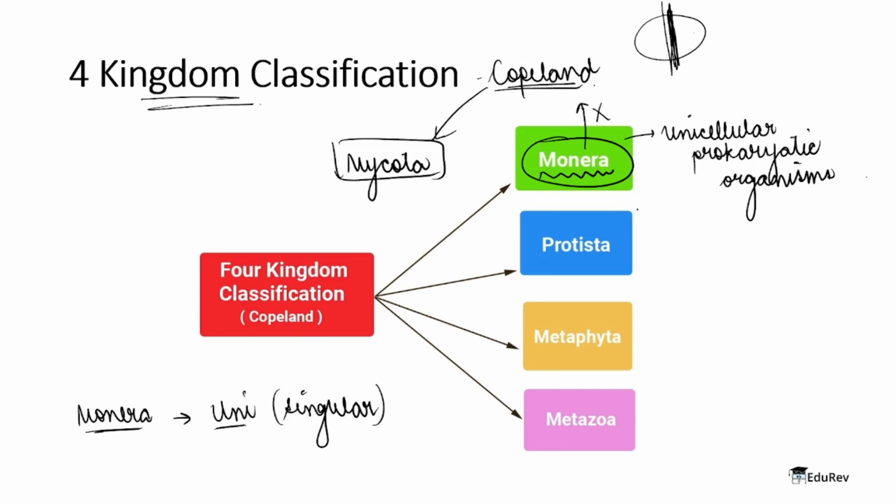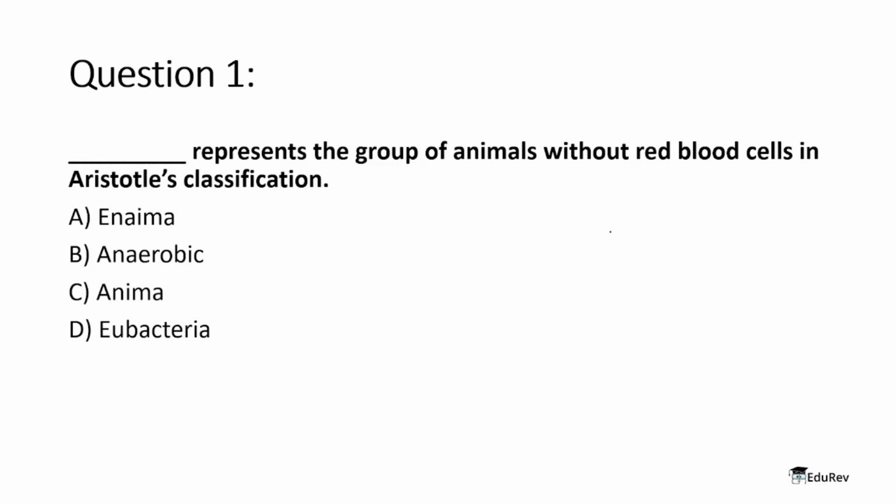So now let's look at the questions. Question number 1 says: dash represents the group of animals without red blood cells in Aristotle's classification. So you have to point out the group of animals without red blood cells in Aristotle's classification. Okay, great. As you have already read, whenever in biology we use the prefix A, the alphabet A, we are talking about the absence of something.